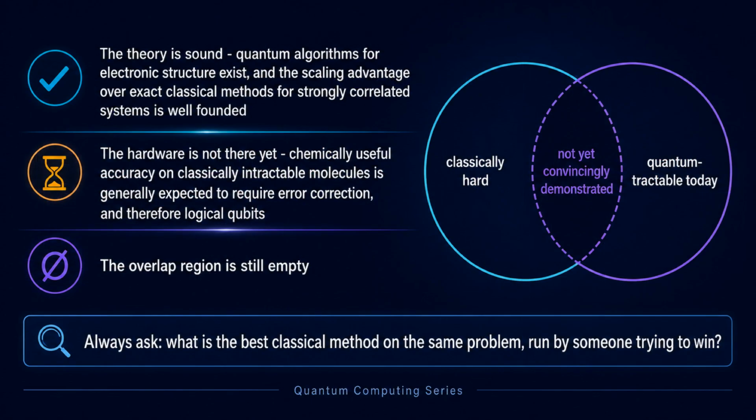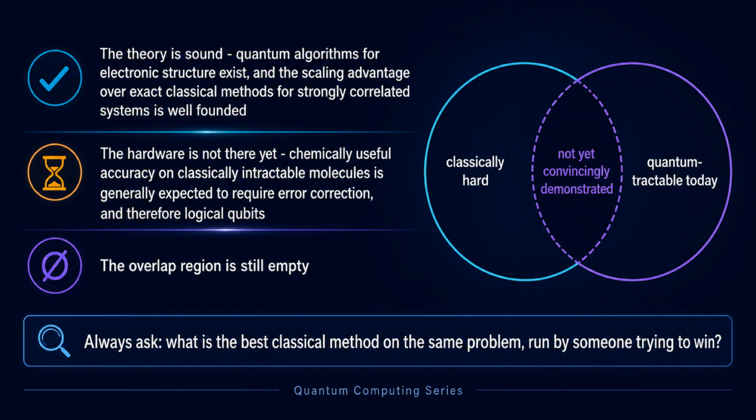Where does that leave us? The honest summary has 3 parts. The theory is sound. Quantum algorithms for simulating electronic structure exist, and their scaling advantage over exact classical methods for strongly correlated systems is well-founded.